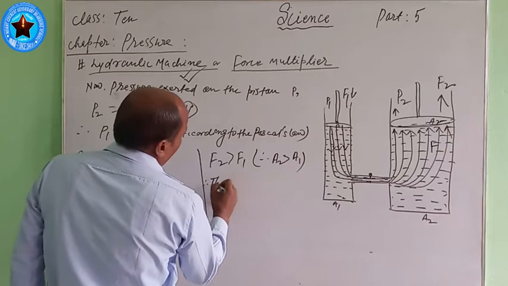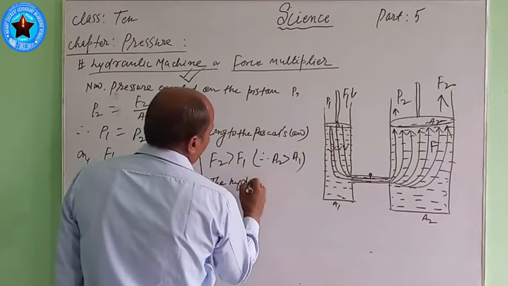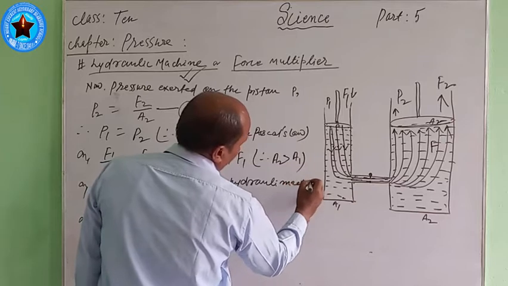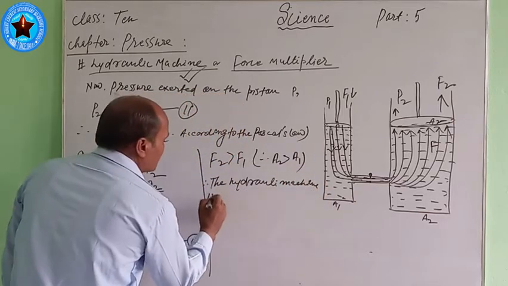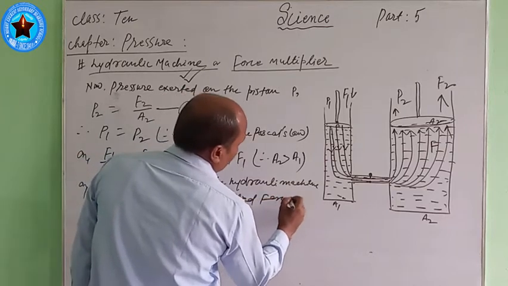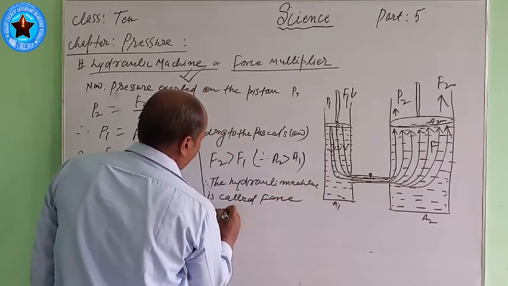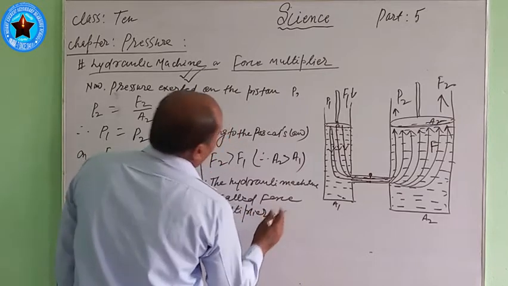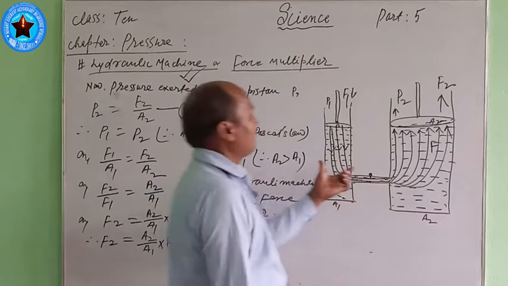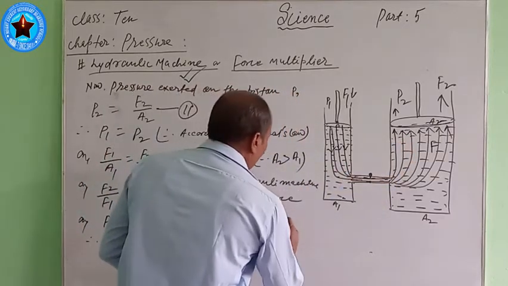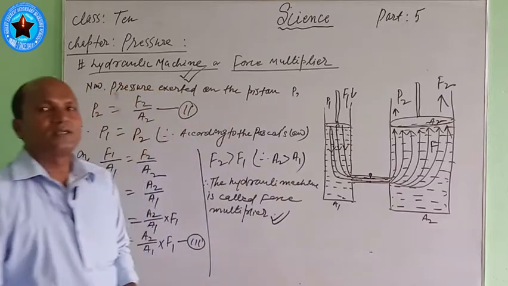Therefore, the hydraulic machine is called a force multiplier. In this way, this hydraulic machine multiplies the force and it is very useful in our daily life.